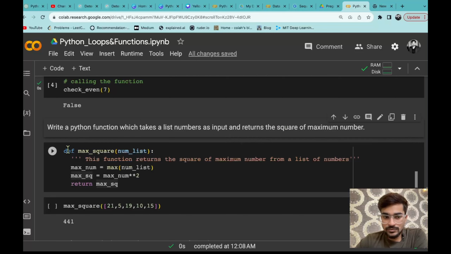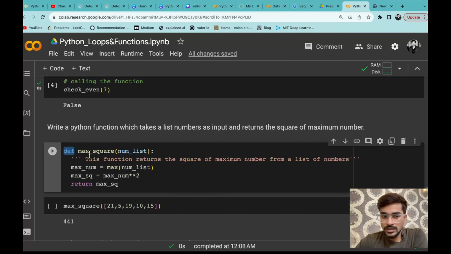So let's say we are going to define the function def, that is the keyword, then max square, that is the function name that we are giving, then we are passing the parameter that is num list, that means this is the name of the variable that we are passing. एक्चुअली में हमको इनपुट यहाँ पे क्या देना है, जब भी हम फंक्शन कॉल करेंगे वी आर गोइंग टू पास इट हियर अ लिस्ट ऑफ नंबर, दैट इज वाई आई हैव गिवन अ वेरिएबल नेम that is num list. So it is actually representing that we are going to provide a list of numbers.